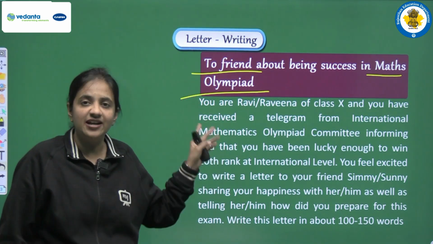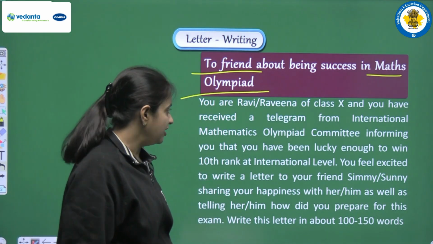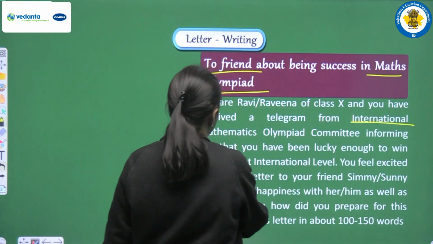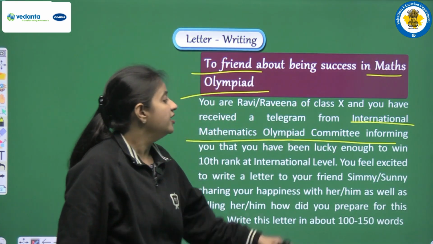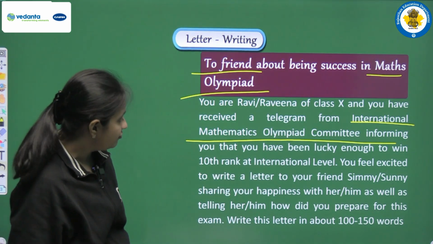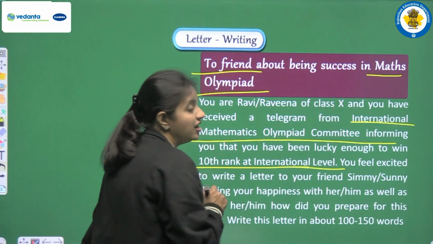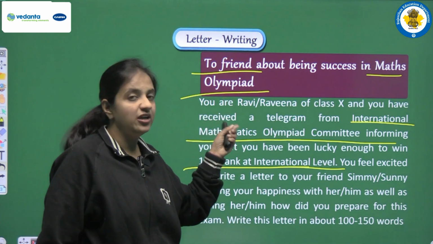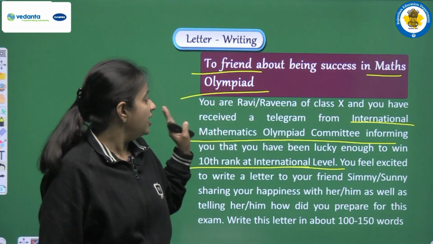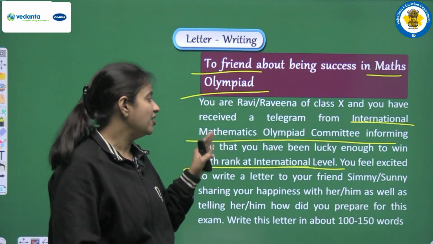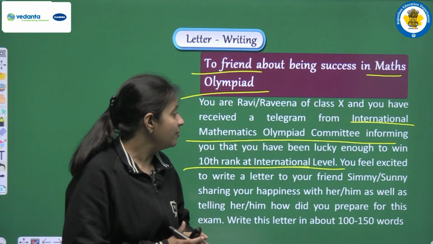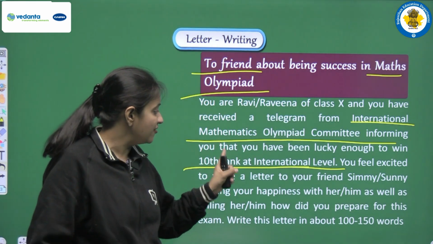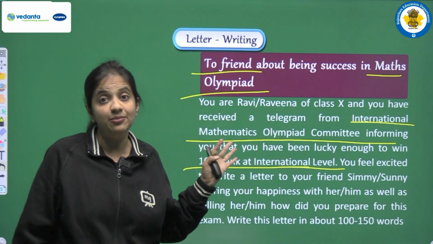And now let's read the entire question that is given to us. You are Ravi or Ravina of class 10th and you have received a telegram from International Mathematics Olympiad Committee. Why? Informing you that you have been lucky enough to win 10th rank at international level. Okay, so first of all our name is given to us. We have to imagine that our name is Ravi or Ravina. We can pick any name from here, and then we have to write in our letter that we have received one telegram from International Mathematics Olympiad Committee. Why? Because we are lucky enough to win 10th rank at international level. So yes, it's a very big achievement.